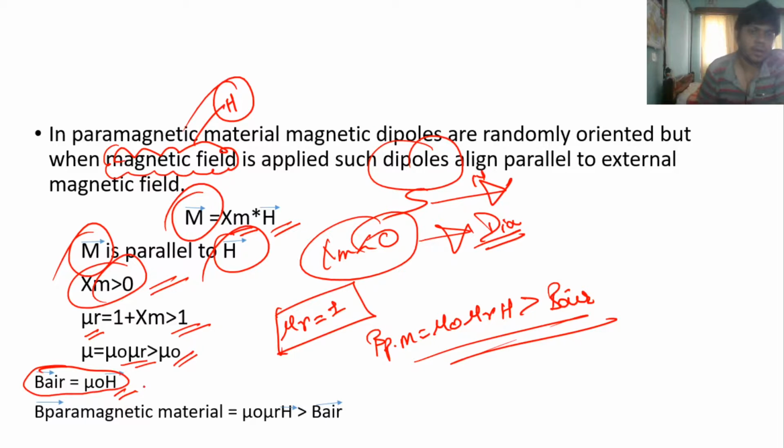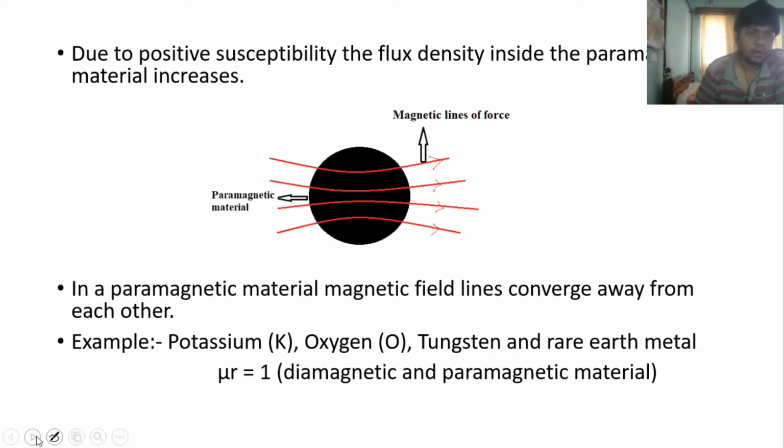So due to positive magnetic susceptibility, the flux density inside the paramagnetic material increases. Whatever magnetic lines of force pass through the material, they all close to each other, meaning they converge.